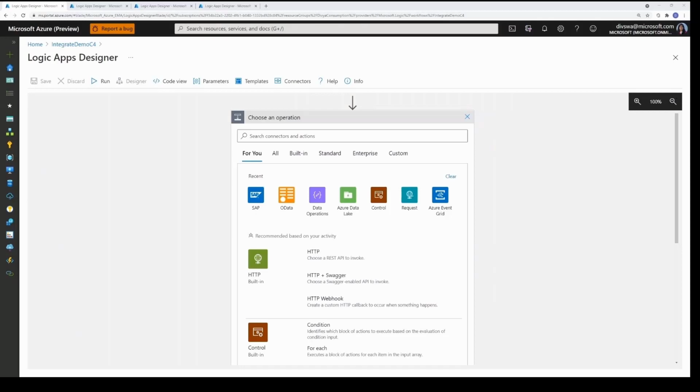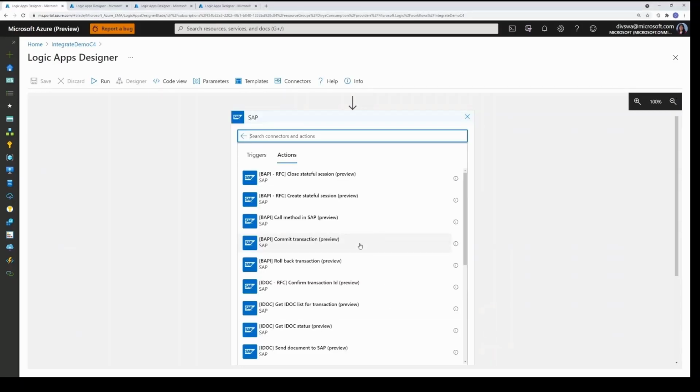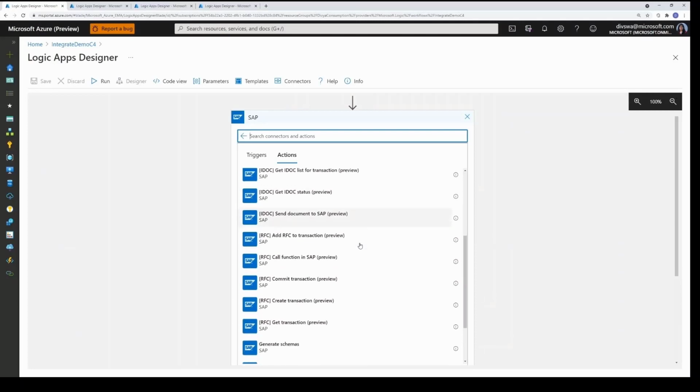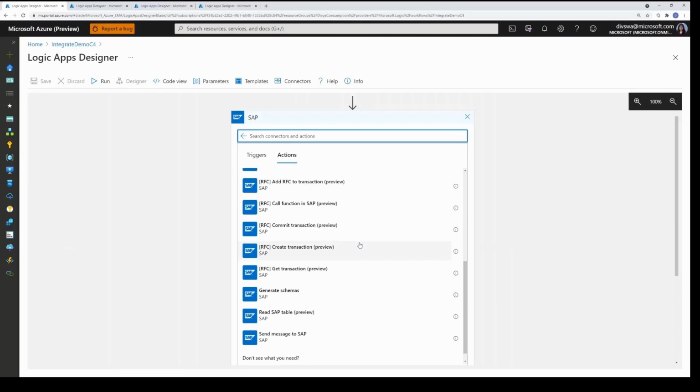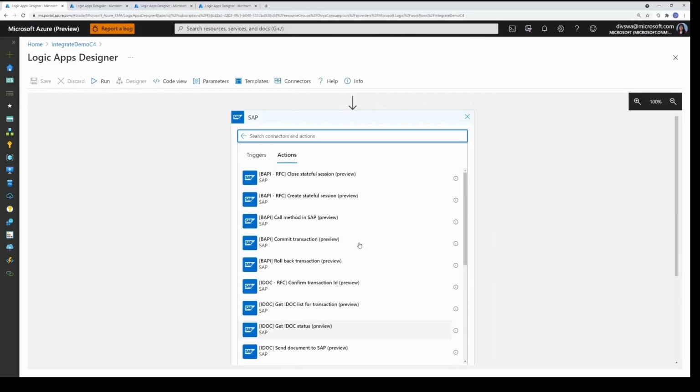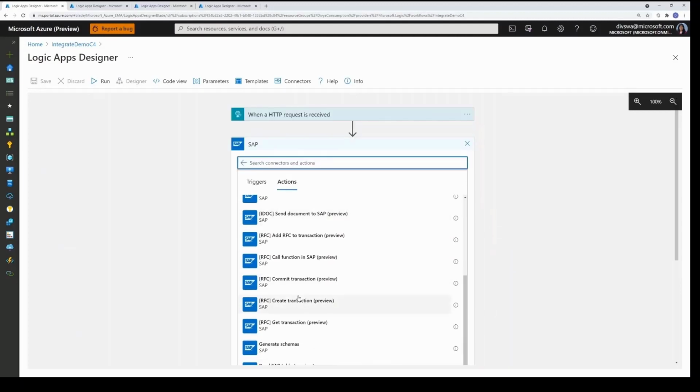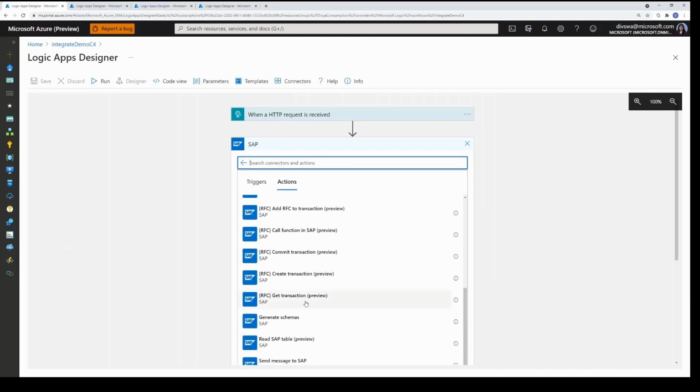When it comes to SAP, we've added a lot of features, both to improve the usability as well as to support advanced scenarios. The number of actions to support these scenarios have been growing, and we have therefore done some work to reorganize and categorize them better so that it's easier to discover them as well as to use them for your SAP scenarios. I'm going to very quickly walk through some of the advanced patterns that are being enabled by these actions in the next couple of minutes.